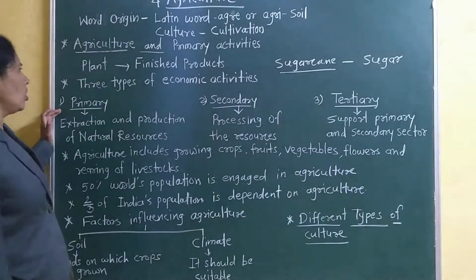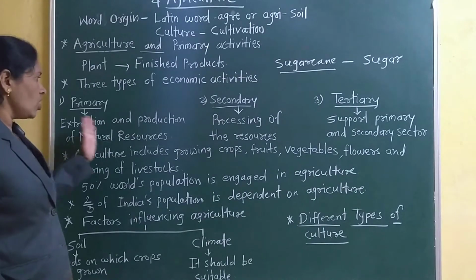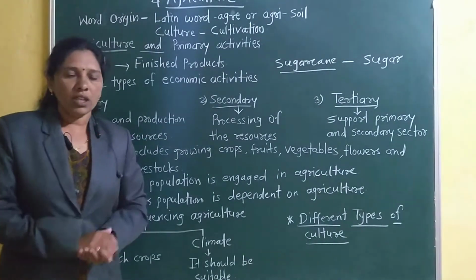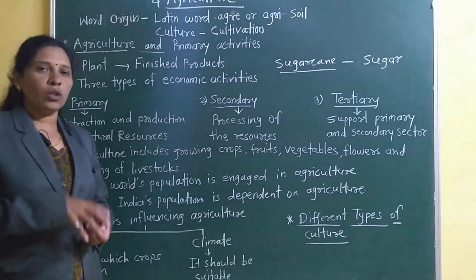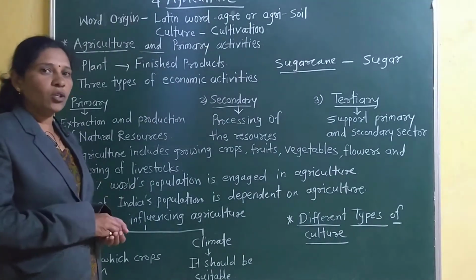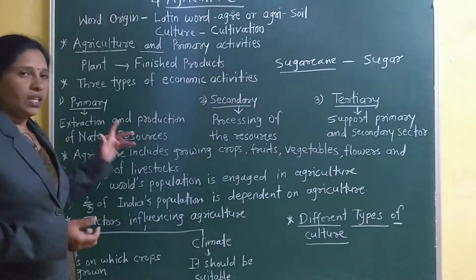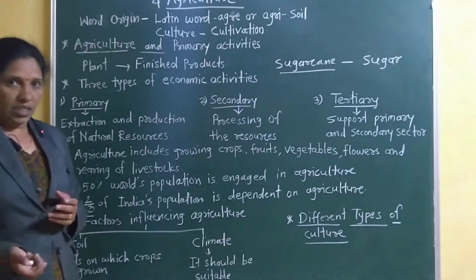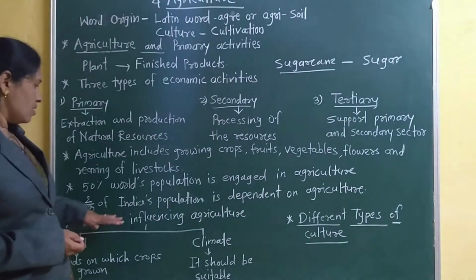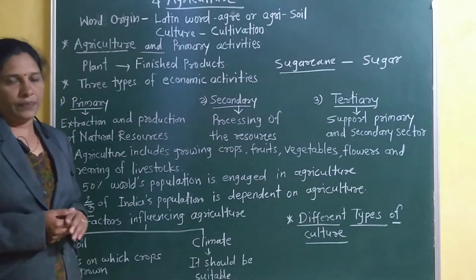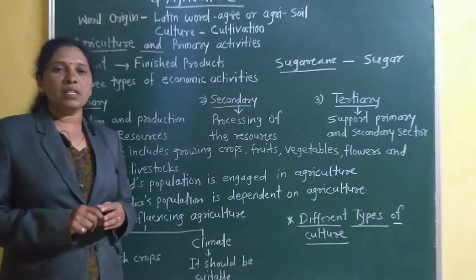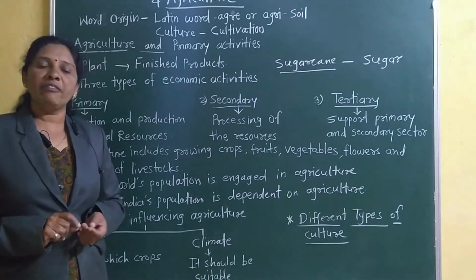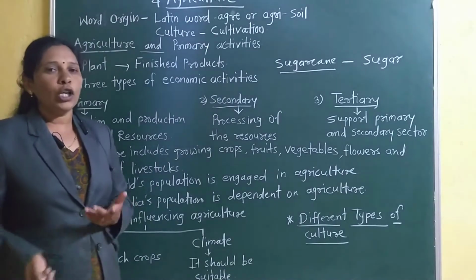In the primary economic activity there is extraction and production of natural resources, means whatever crops the farmer grows in the land, or he rears animals, that is livestock. The farmer rears or keeps animals, for example cow, buffalo, ox, goat, sheep.